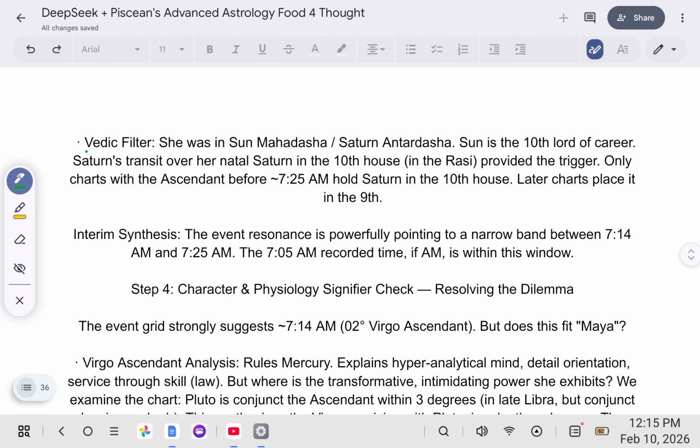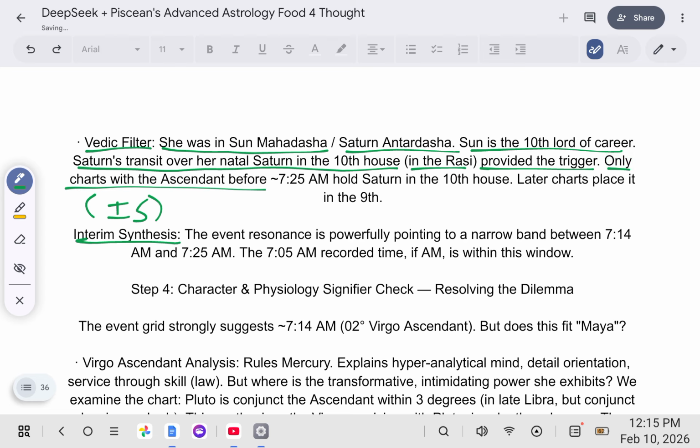Our VF. And then we have our interim synthesis, which will be our IS. So she was in Sun Mahadasha, Saturn Antardasha. Sun is the 10th lord of career. Saturn's transit over her natal Saturn in the 10th house in the Rasi provided the trigger. Only charts with the ascendant before 7:25 a.m. hold Saturn in the 10th house. Later charts place it in the 9th house.